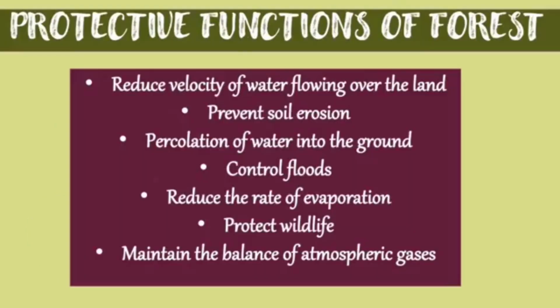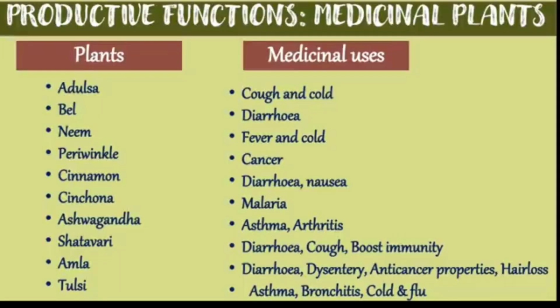So first we will see what the protective function of forest is. The protective function of forest is that it reduces the velocity of water flowing over the land, prevents soil erosion, helps percolation of water into the ground, controls floods, reduces the rate of evaporation, protects wildlife, and maintains the balance of atmospheric gases. Now let's get to the other function, that is productive function.